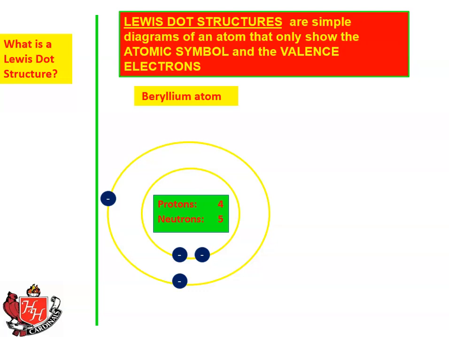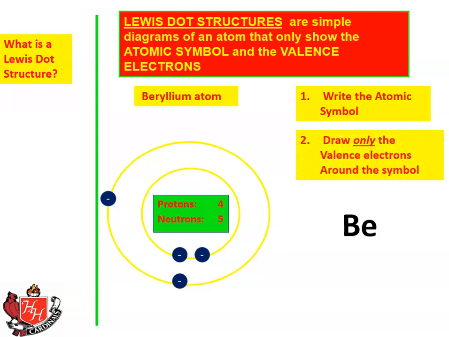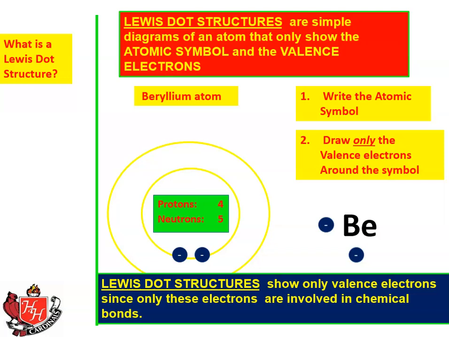To do the Lewis dot structure for beryllium, you first write the atomic symbol, Be, and then you take the two valence electrons and draw only the valence electrons around the atomic symbol. So there goes that valence electron and then the second one, and that's the Lewis dot structure for beryllium. We're not concerned about the core electrons. They don't get involved in chemical bonding. It is only the valence electrons, those on the outer shell, that get involved in chemical bonds.